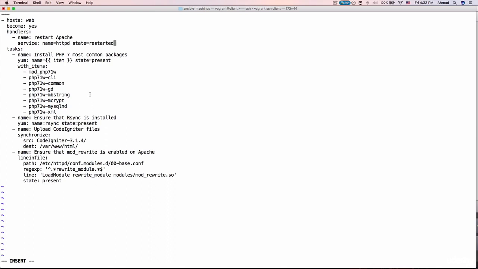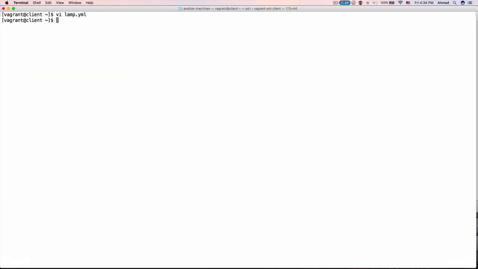However, this handler will not get executed unless it is notified that it needs to be executed, unless it is triggered to execute, and that can be done easily anywhere in the playbook by using the notify keyword. So I can add here, to the line in file task, at the end, notify, and then I can add any number of notifiers. I just have one here, which is restart Apache. I am adding here the name of the handler, restart Apache. So whenever any changes are made to this line, Apache is going to be restarted.